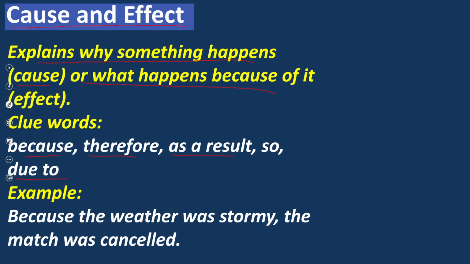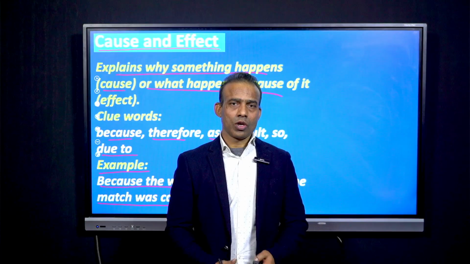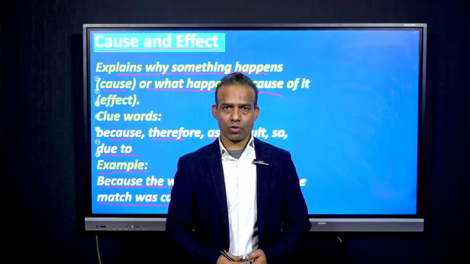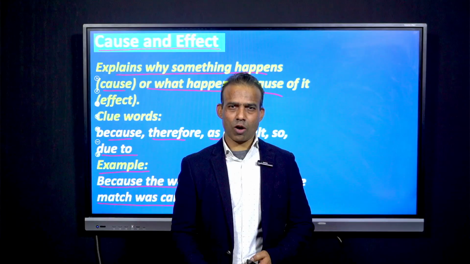These are the clue words of cause and effect. Now, let's see the examples to prove this concept. Because the weather was stormy, the match was cancelled. It means that why was the match cancelled? Because the weather was stormy. This is the cause, and the effect is the match was cancelled. Dear learners, I hope you are pretty much clear about cause and effect. Now move to the next slide.